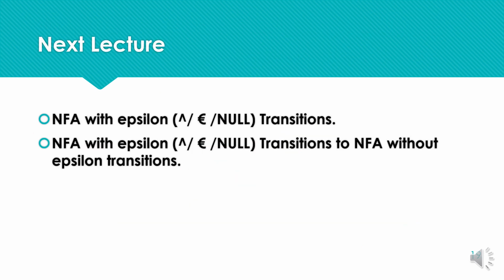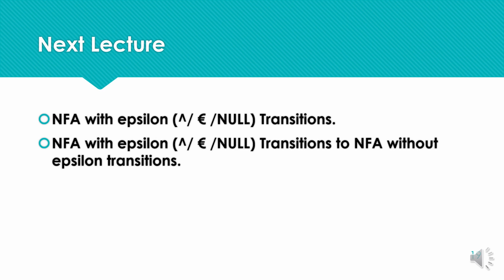In the next lecture we are going to have another variation of NFA, that is NFA with epsilon closure, or NFA with null transitions. So this is an easier form of constructing the finite automata corresponding to a given regular expression, as we can construct NFA with null transitions to any other state. We will go into detail in the next lecture.